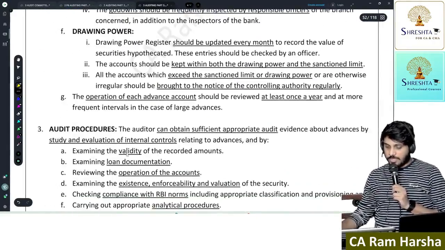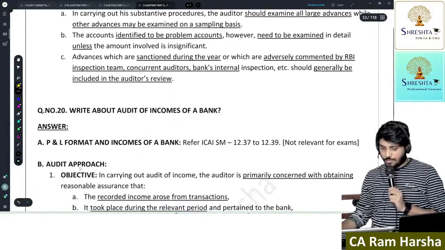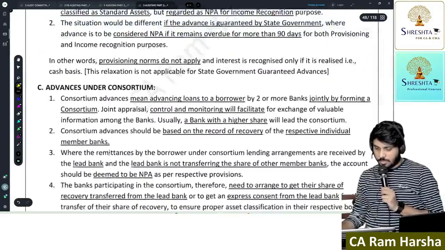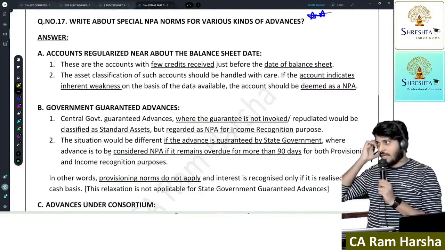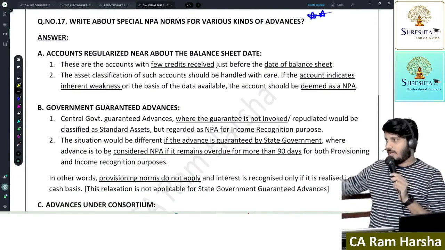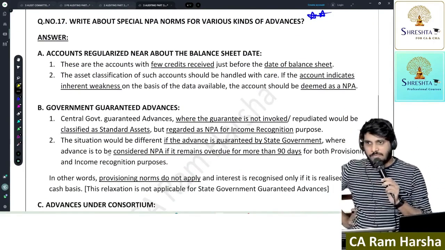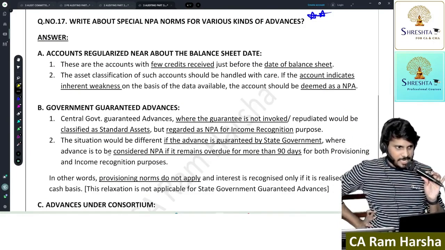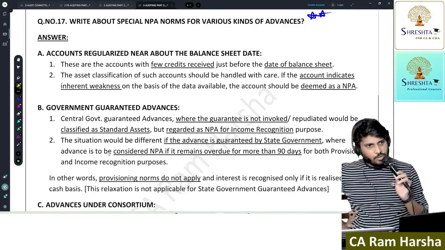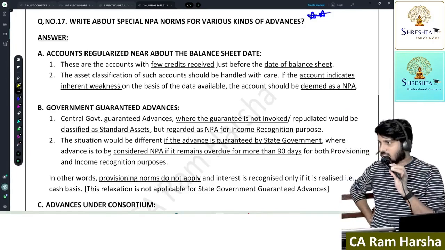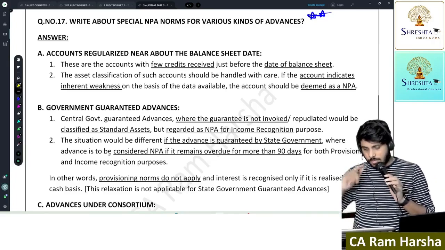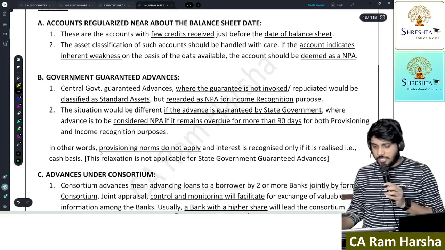Audit of advances is also easy. Audit of advances is an easy point. I'll come to that later. First, special NPA norms. What are special NPA norms? What is the NPA norm that we discussed actually? A term loan will become NPA if the amount is overdue for more than 90 days. A cash credit or overdraft will become NPA if it is out of order. A bill purchased or discounted is NPA if it is overdue for more than 90 days. Same logic.